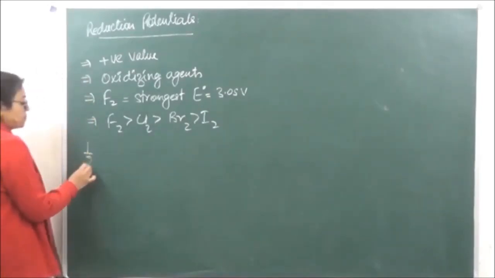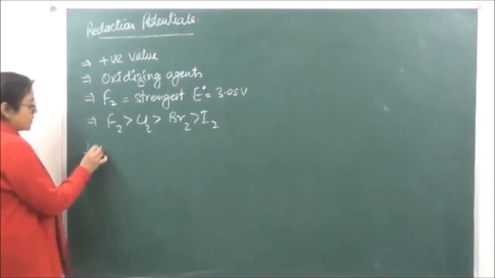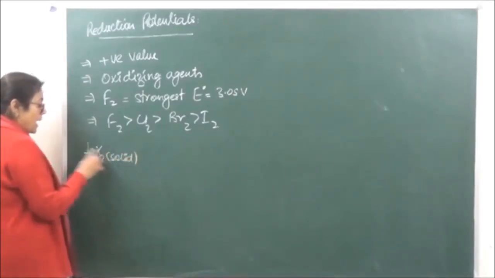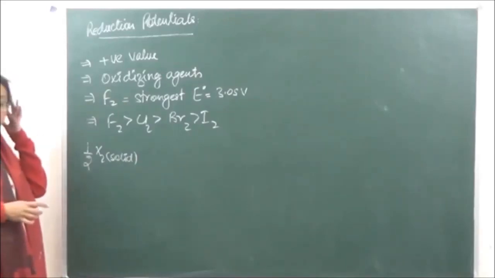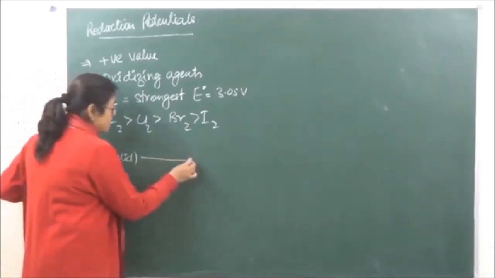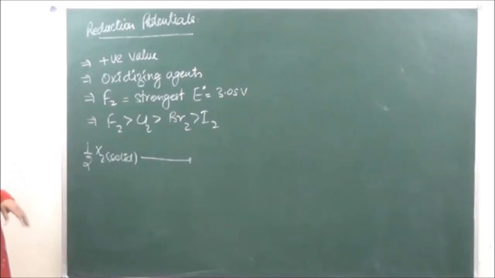Initially, we are taking any halogen in the solid state. So half over here indicates that we are taking the atomic halogen. Then this is going to convert into the liquid state. That is known as enthalpy of fusion.